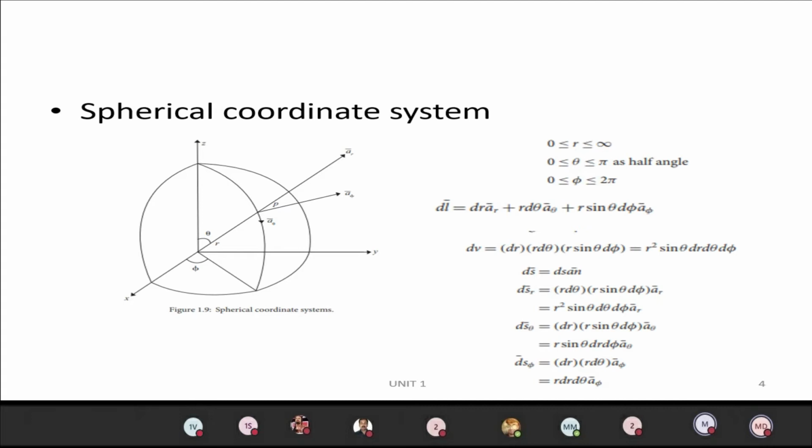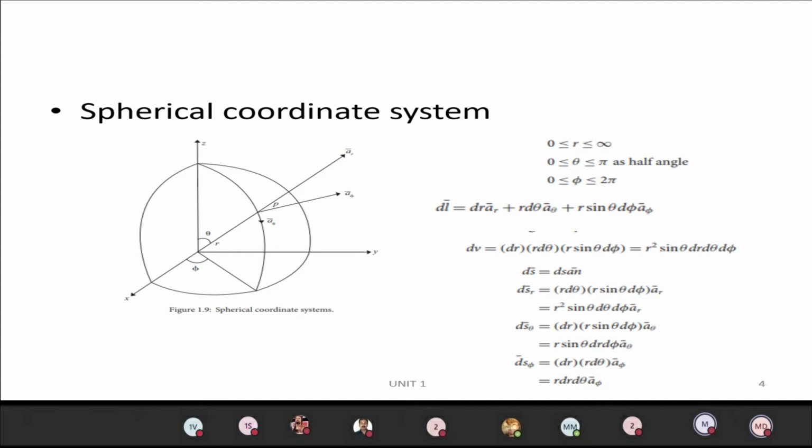As I told you, we have to take the coefficients of ar, a theta, and a phi, and write them for dv. So dv equals dr, r d theta, r sin theta d phi. If you multiply all these three, you will get this.